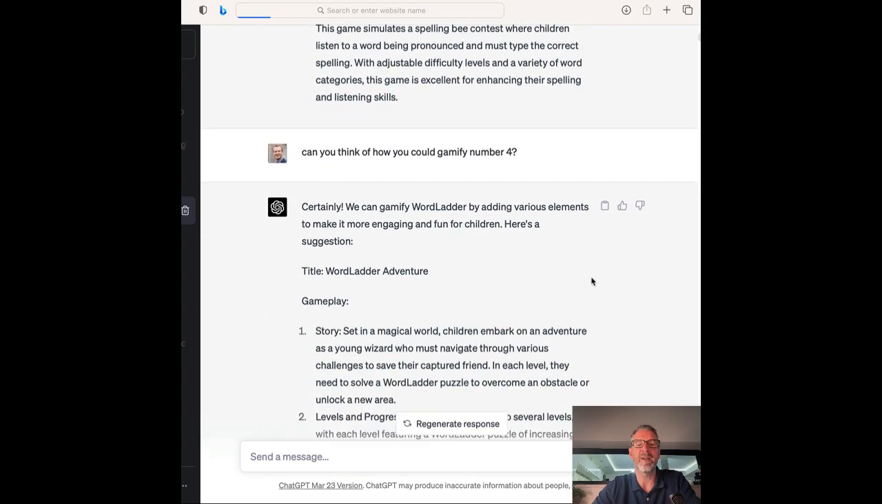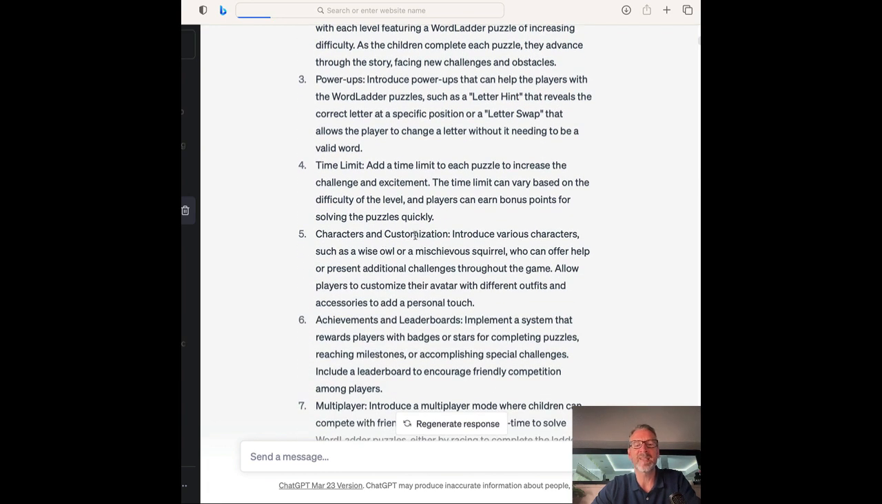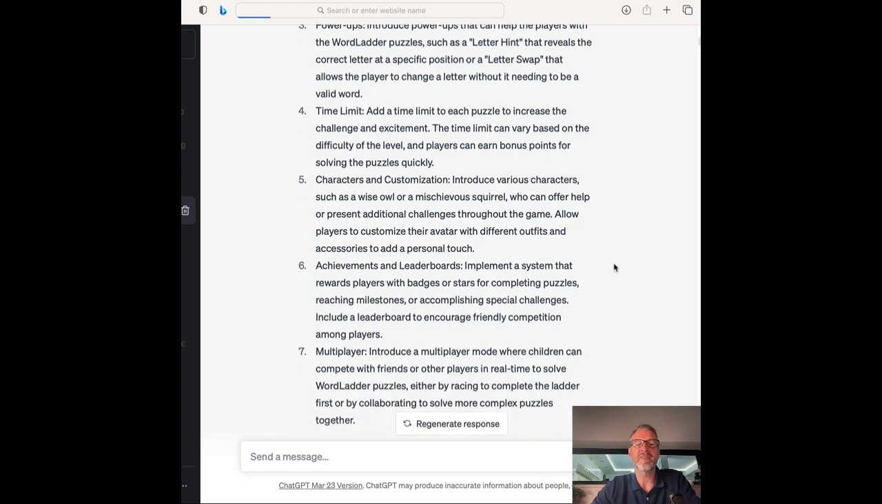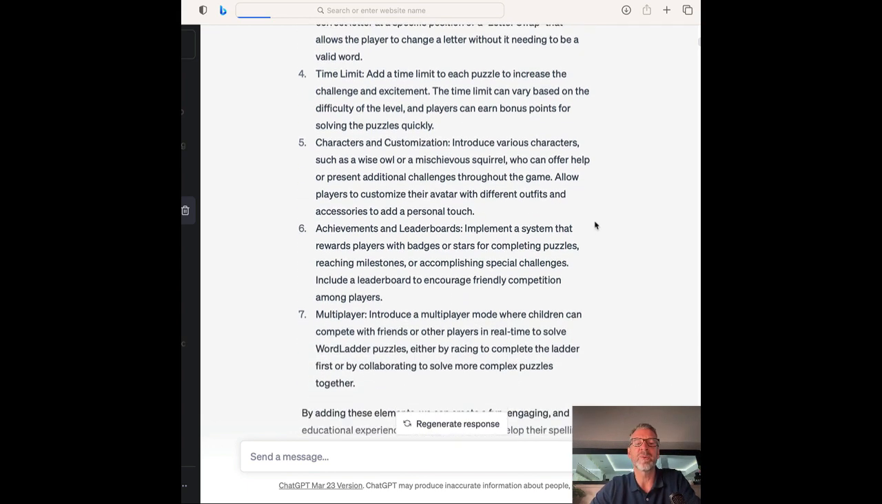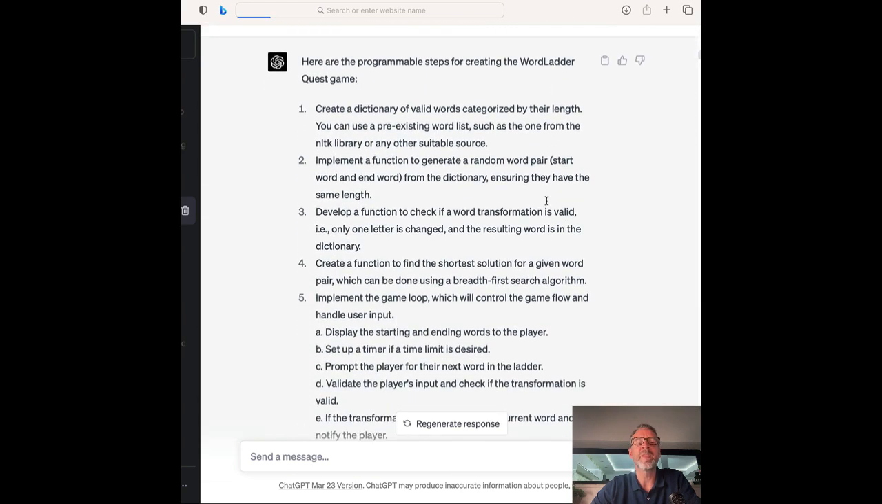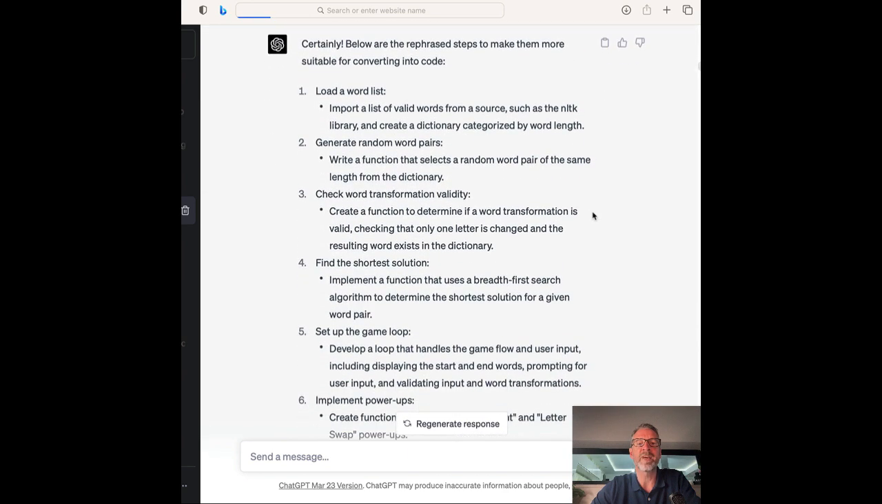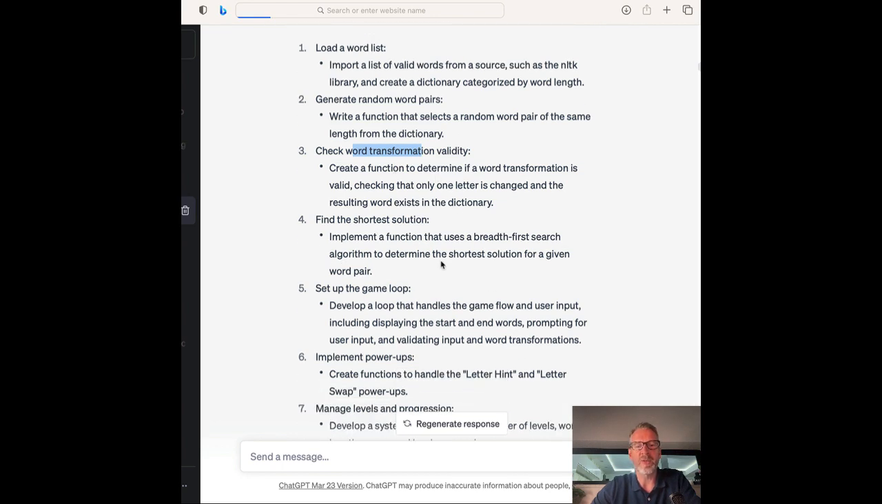I then asked it to gamify it. Got a bit carried away with levels, progression, power-ups, time limits, characters, customization. I thought, well, that's way beyond my first attempt at coding a game with ChatGPT. So I thought, no, let's keep it simple. So let's simplify it. So it did, simplified it a bit. Then I asked it to write the steps. So if you're going to code, you need to code in steps, one stage after another. So I asked it to do that. And then I asked it to rewrite those steps into more simplified language, to rephrase them so that they could be converted into code. And it did that. Load a word list, generate random word pairs, check word transformation on validity, and so on and so forth. So that's what it did.